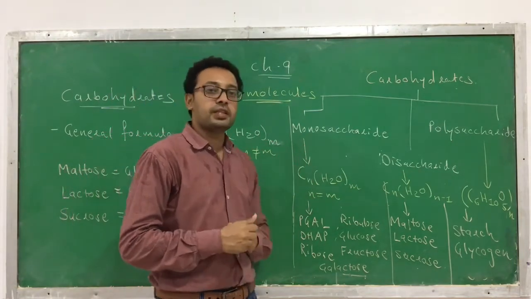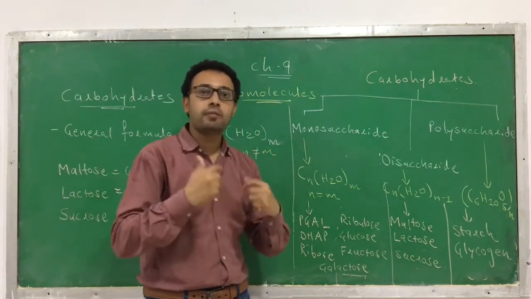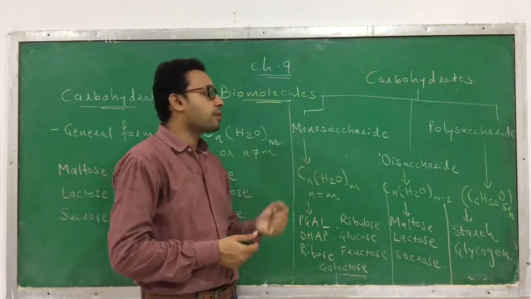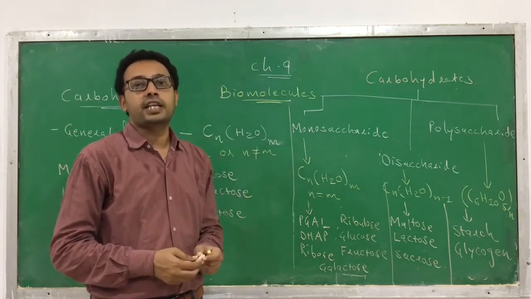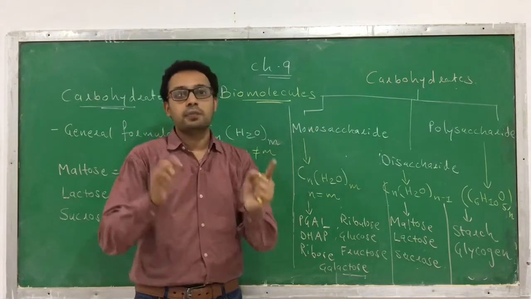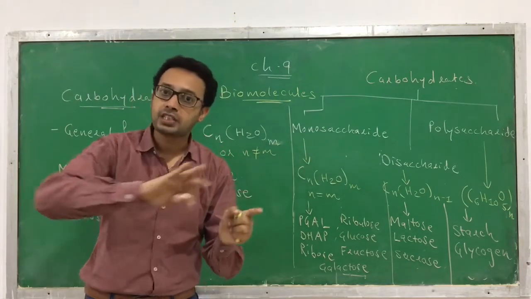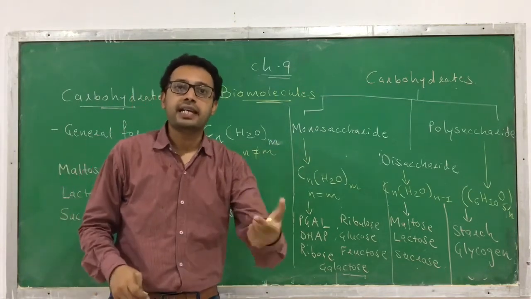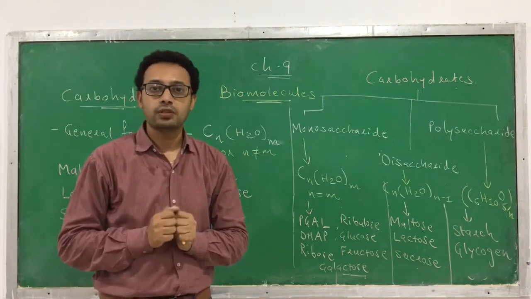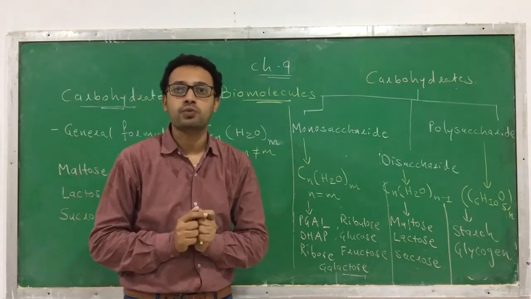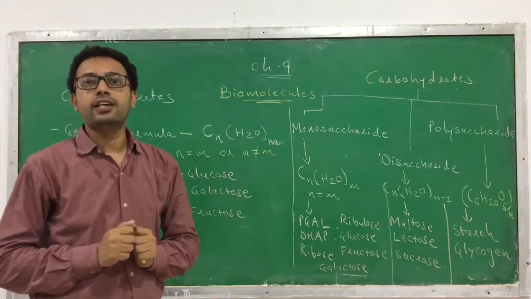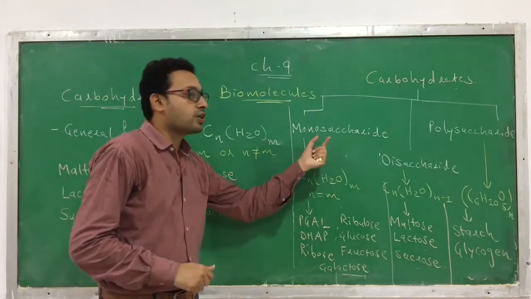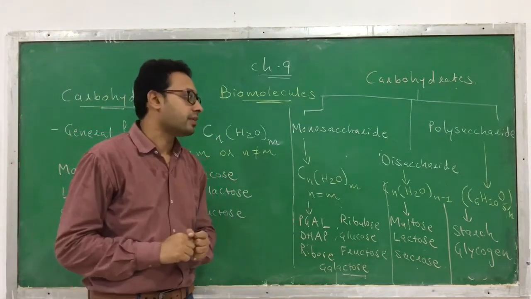Now the other properties of carbohydrates. When you talk about the other properties, what is the other property of monosaccharide? Monosaccharide can cross the plasma membrane. It can pass through the plasma membrane either by active transport or passive transport. We have learned the 2 types of transport processes during the learning of the cell membrane. So here the monosaccharide can cross a plasma membrane.